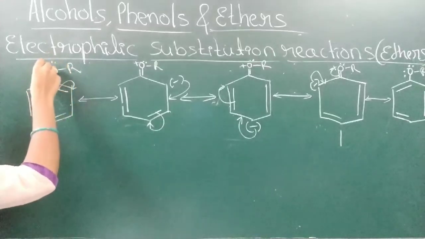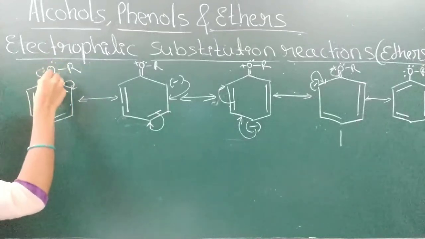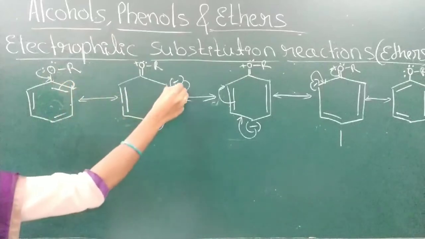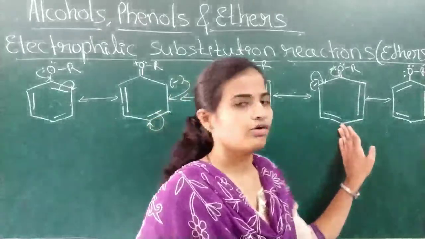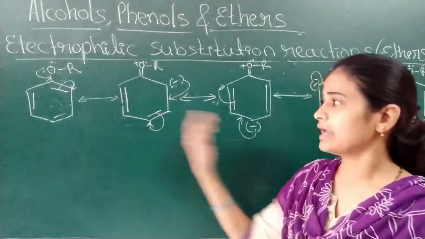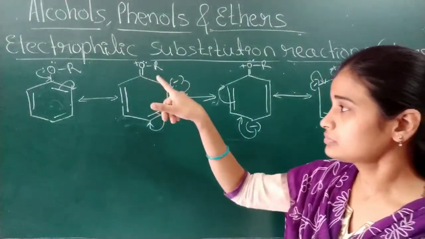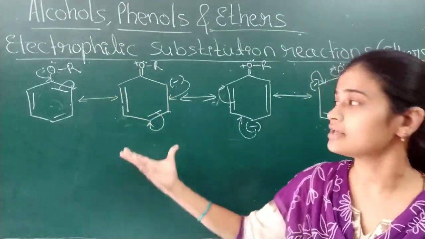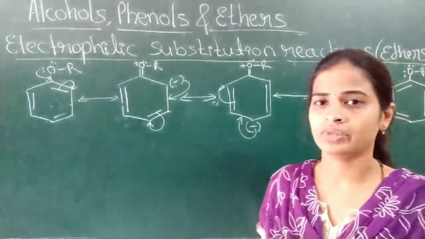Here the two lone pairs of electrons are there on the oxygen atom. Those will shift to this bond, and this pi bond will shift to this carbon atom to get the negative charge here. And these are the resonating structures of the alkoxybenzene. By observing these resonating structures, we got to know that the alkoxy group attached to the benzene ring increases the electron density on the benzene ring.